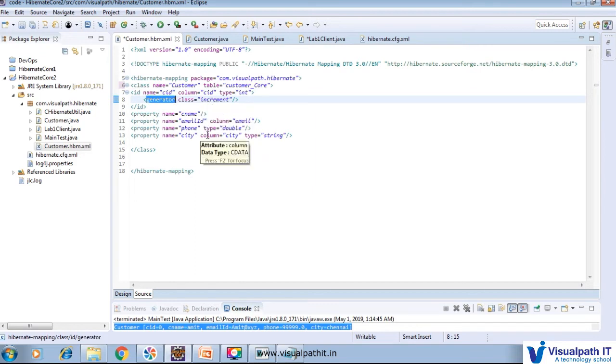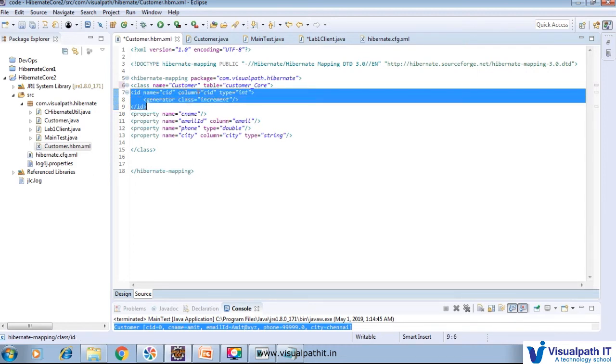Various algorithms are there, like UUID, HILO, many algorithms. Even if those algorithms are not a sufficient fit for our application, we can write a custom primary key generation algorithm. But basically and initially we will start with that very basic concept. So with class increment, when the first record is added, the primary key will be 1, 2, 3, 4 like that. So we mention class increment here. The primary key is generated automatically through that id, name, column, type and generator class equal to increment.